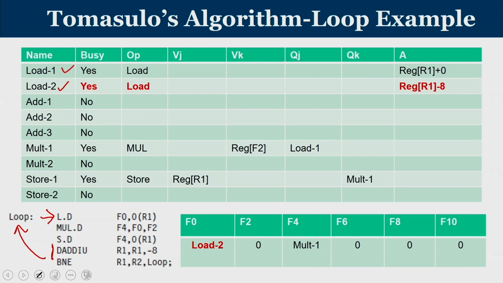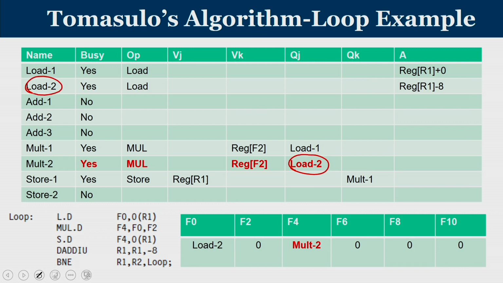Since you have one more load unit, I can issue the second load, but you can see that the value of R1 and the offset have to be appropriately adjusted. Generally, the value from which the reading happens is 0 plus the content of R1, and now when you go to the next iteration, it will be the content of R1 plus minus 8, because we are decrementing the value of R1 by 8. Moving further, for the multiplication instruction, since I have 2 multiplier units, I can carry out the multiplication. The second multiplication unit is waiting for the output of load 2, whereas the first multiplication unit is waiting for the output of load 1.